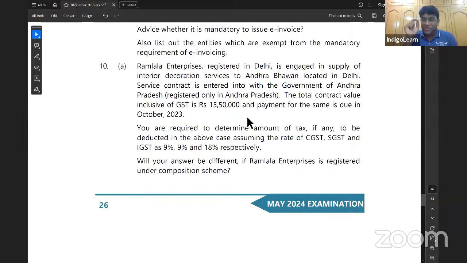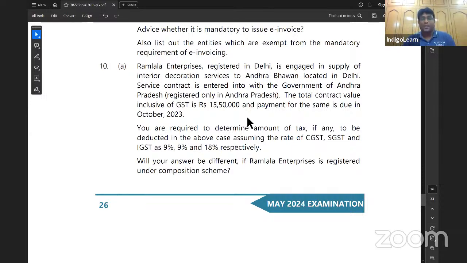Let me repeat once again, listen carefully. So provisions of section 51 TDS will not apply where the location of supplier and the place of supply is in one state, but the location of recipient is in a different state. That is the case in this particular question. So provisions of TDS will not apply even though contract value is more than 2,50,000.